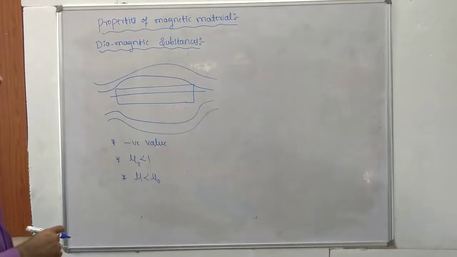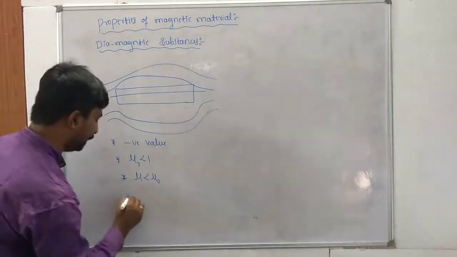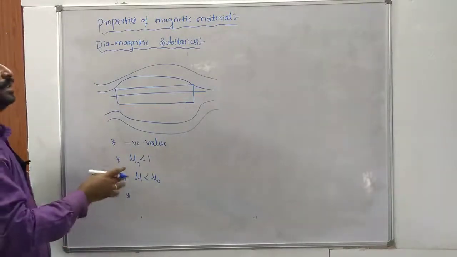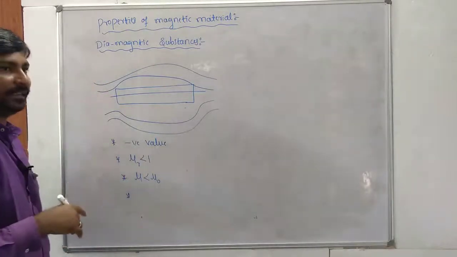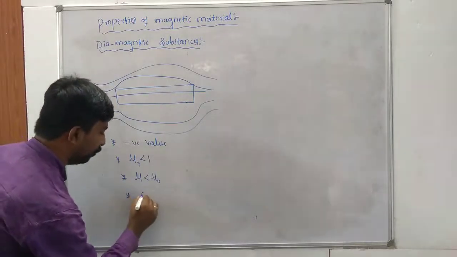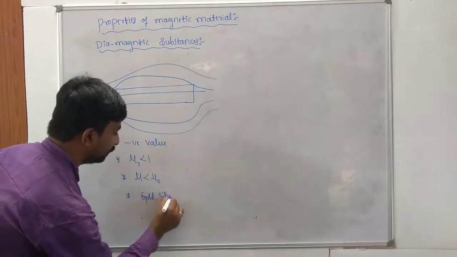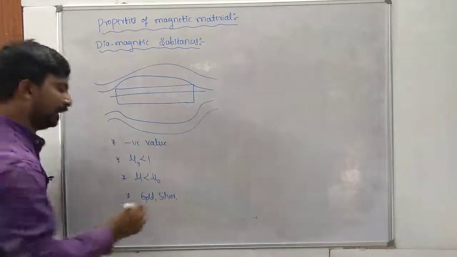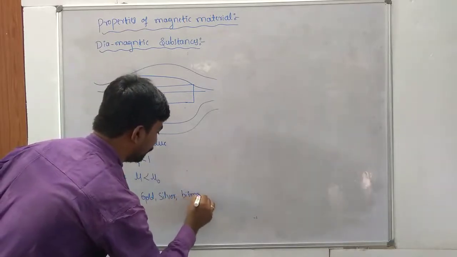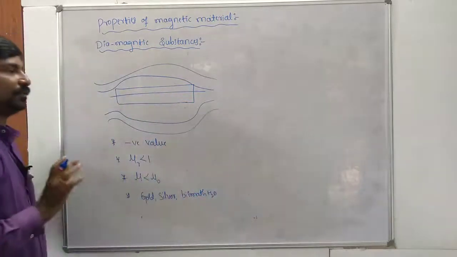And finally, it obeys the Meissner effect. The best examples for diamagnetic substances are gold, silver, bismuth, water, and so on.